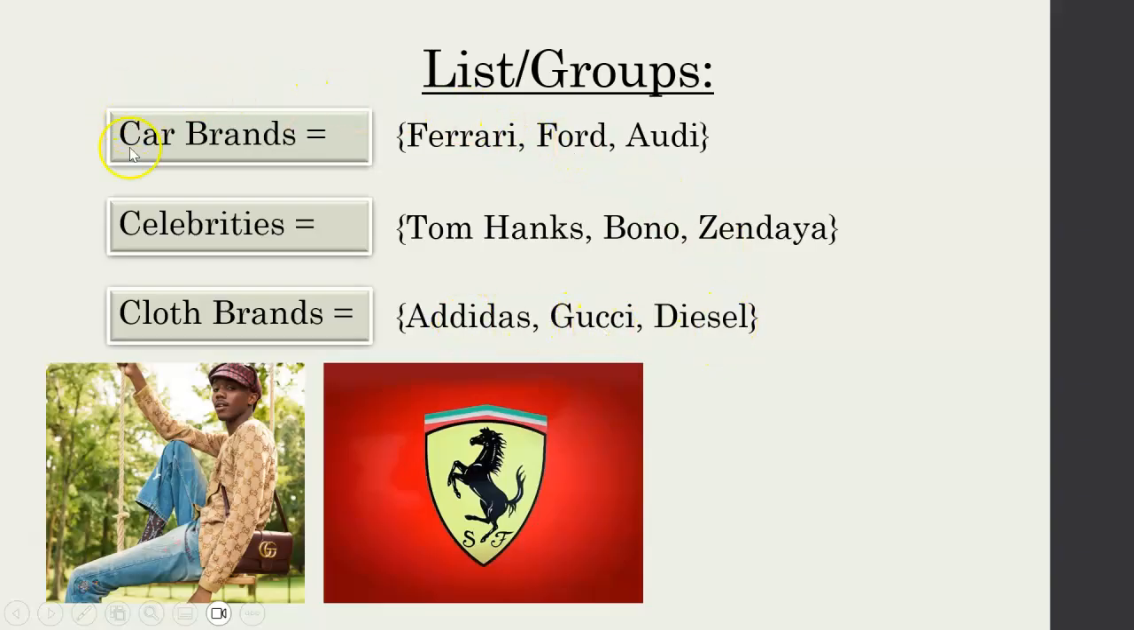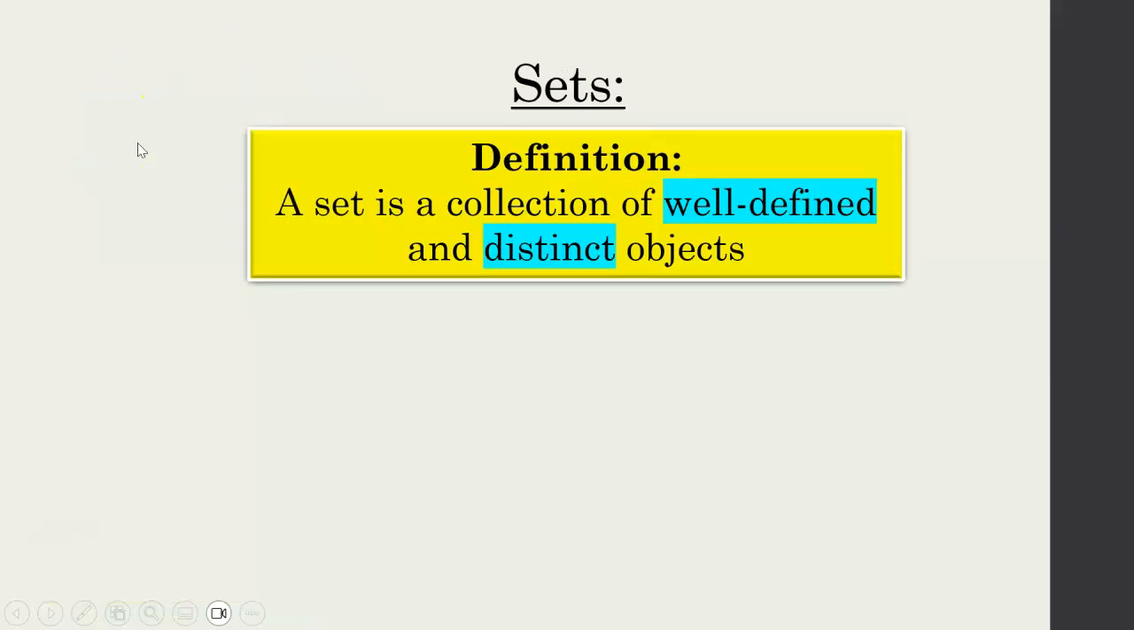So we can be given the description of the list or the group, and then we have what we call the elements of that. So Ferrari, Ford, and Audi, those are elements of the group. And this describes what the group actually is. So what actually is a set, mathematically? A set is a collection of well-defined and distinct objects.